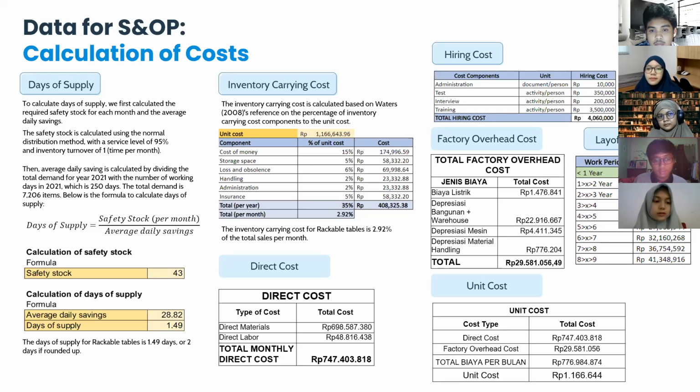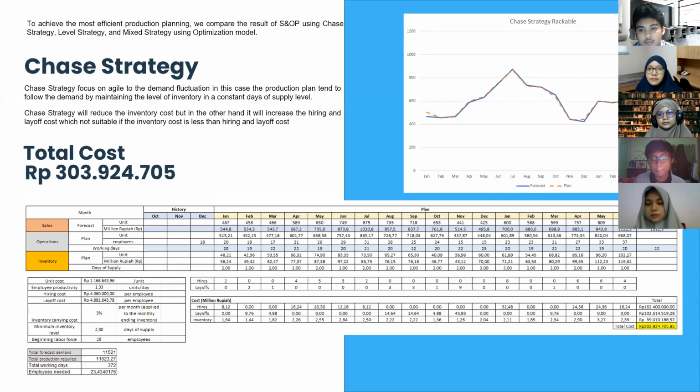Next, for the unit cost: the direct cost and factory overhead calculated before total 766 million, and divided by the total number of products produced every month, which is 666 products, this amounts to a unit cost of 1,166,000.